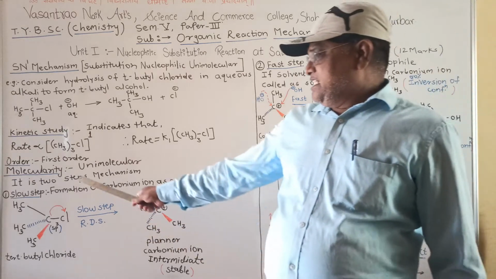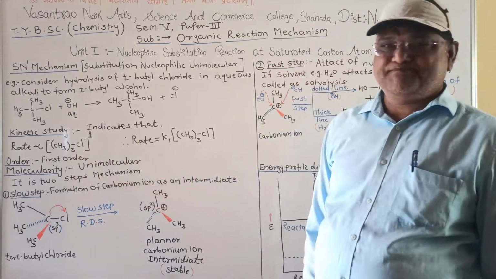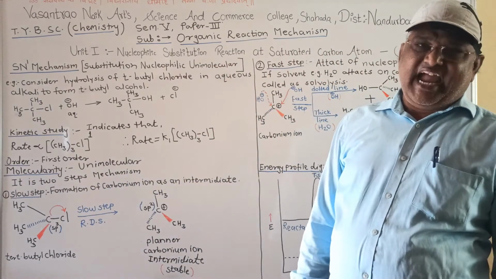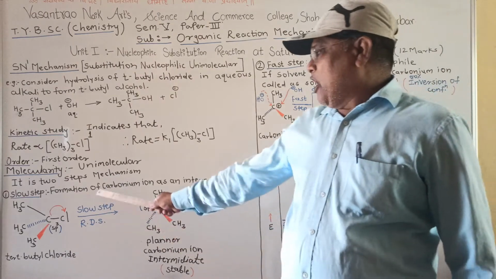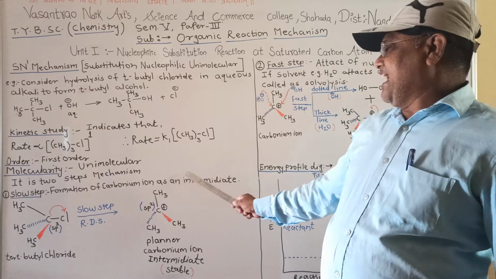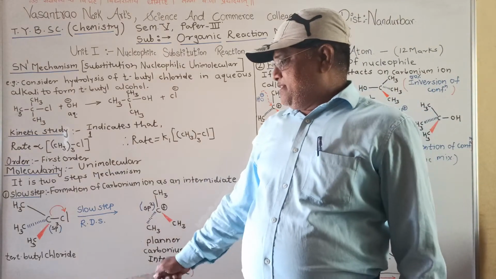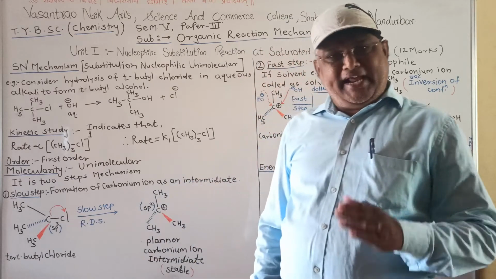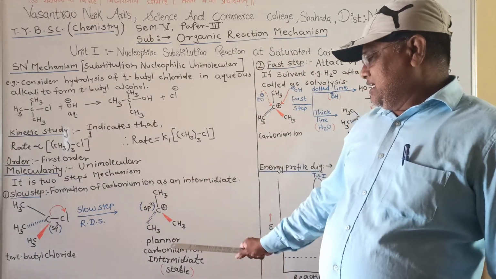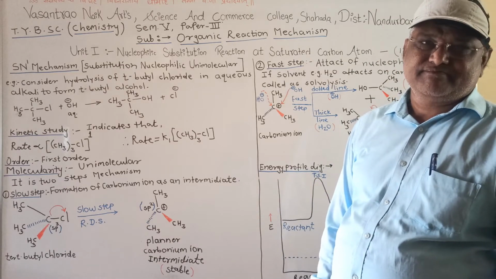The SN1 mechanism is a two-step mechanism. The first step is a slow step, and in this slow step formation of a carbonium ion takes place as an intermediate. In the slow step, the C-Cl bond breaks slowly to form the planar carbonium ion as an intermediate.